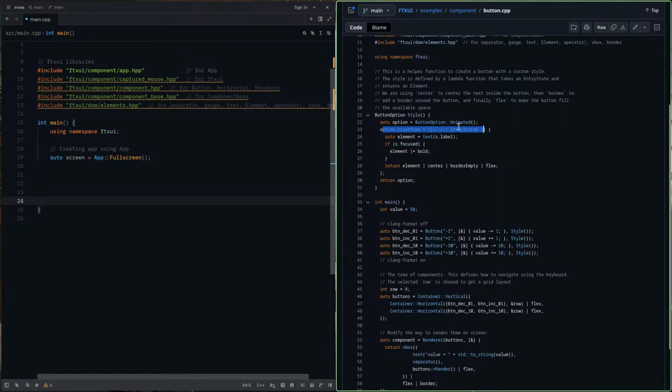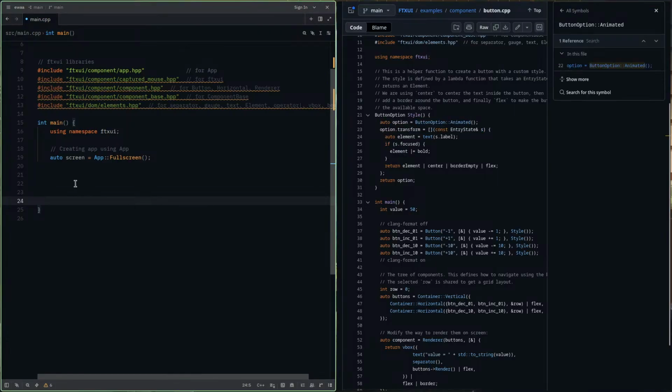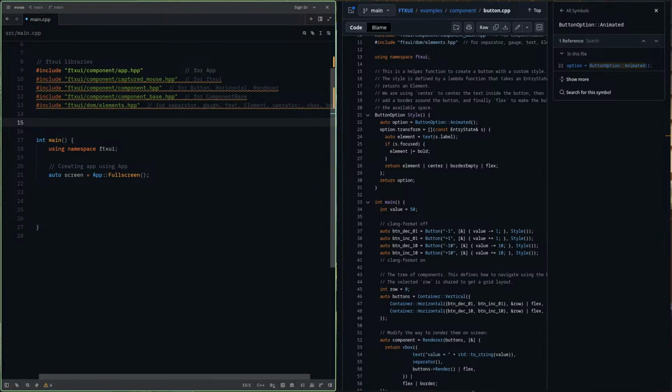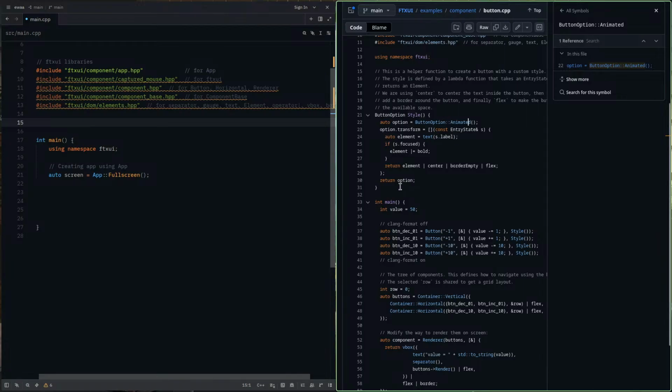So what they are doing, first they created an option with button option animated. Let me write this thing first, because when I write it, this editor will show me details about some of the functions. Let me just copy this thing first.